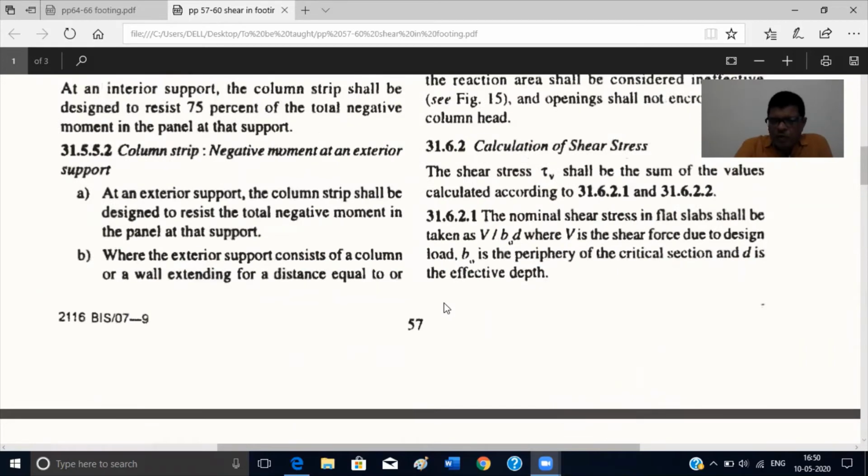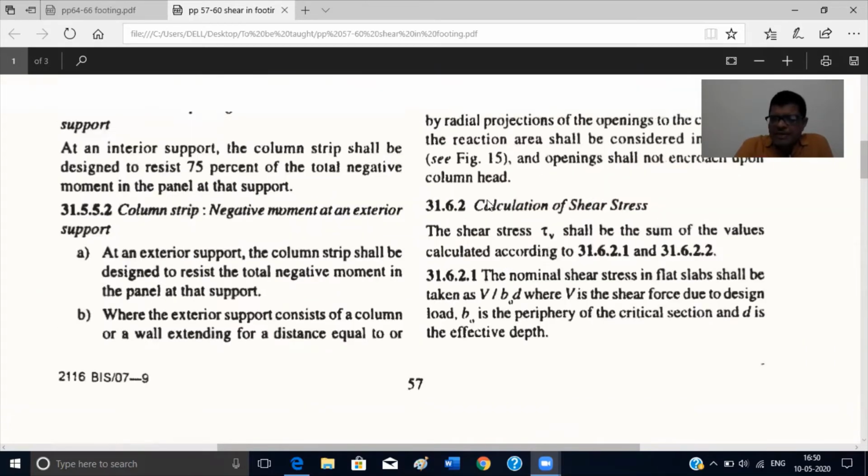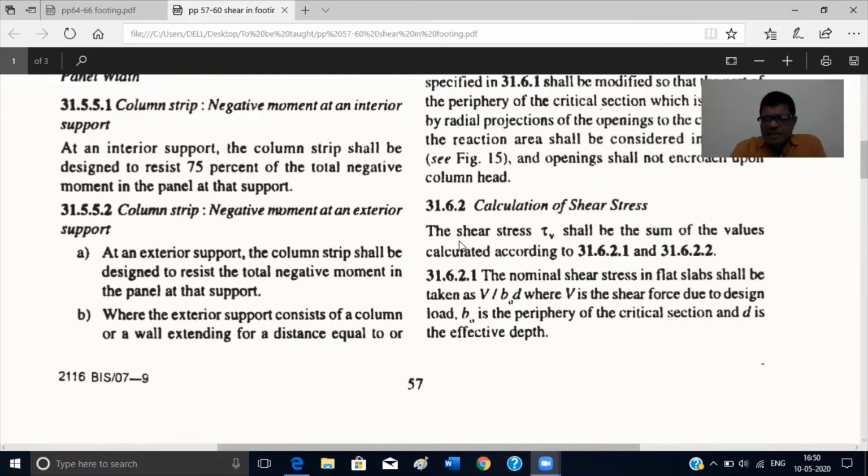Once you find the shear force, then how to calculate shear stress? Calculation of shear stress: the shear stress tau v shall be as calculated according to 31.6.2.1. How? This is V by b0 d. Tau v is equal to V by b0 into d. What is b0? b0 is the periphery of the critical section and d is the effective depth. So you take the periphery of the critical section, wherever you take the critical section.